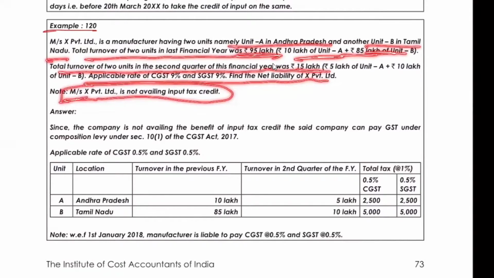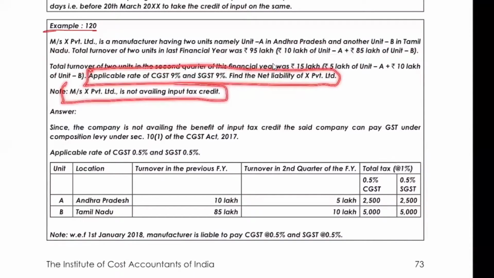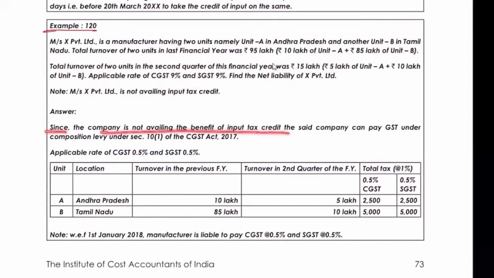Correct. So can anyone tell me, he's not availing ITC and he's applying 9 and 9% rate? So what are they trying to say? First of all, this rate won't be applicable to them, correct? Because if they have given that he is not availing input tax credit, that means he must be a composition dealer. Otherwise, who is the fool that is not availing input tax credit? So since the company is not availing the benefit of input tax credit, the company can pay GST under the composition levy under section 10 subsection 1.